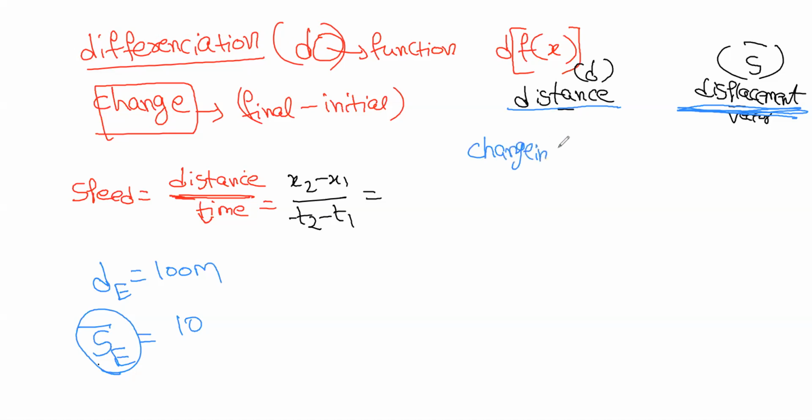Change in distance upon change in time. When you do this, you will get speed. Distance is a scalar quantity, so speed is also a scalar quantity.